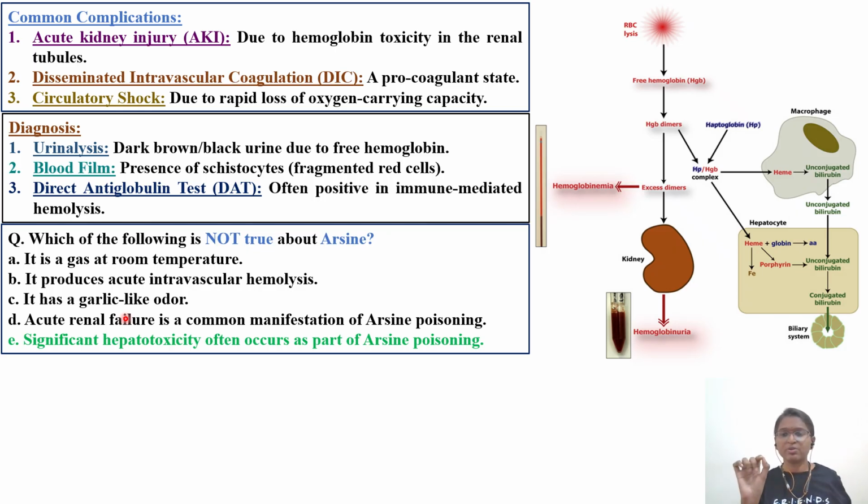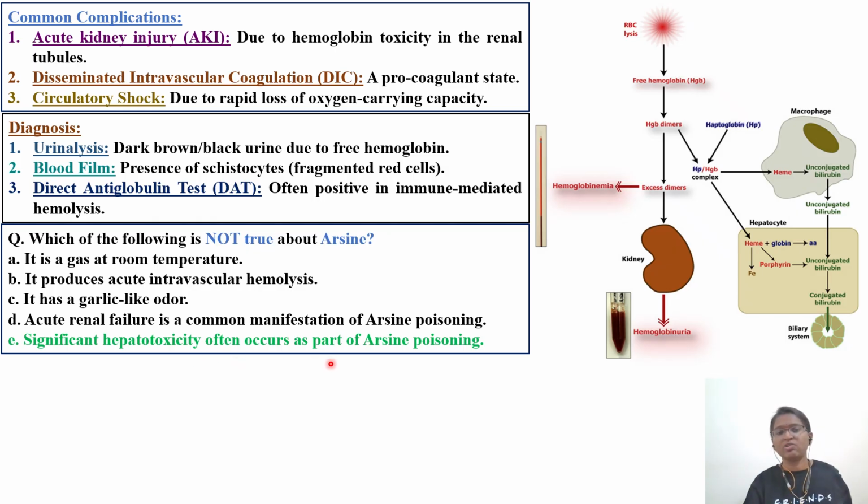If you look into clinical toxicology, you go back and check. There is a table in the Casarett textbook also. They'll give you different types of odor. Those chemicals which show garlic type odor, you will come across, and in that arsine is listed, that you have to remember. So arsine has a garlic-like odor. Acute renal failure is a common manifestation of arsine poisoning. Why? Because hemoglobin levels increase, reach the kidney, and cause kidney toxicity.